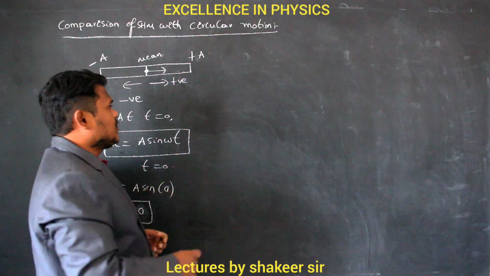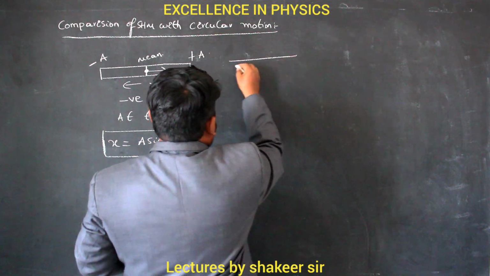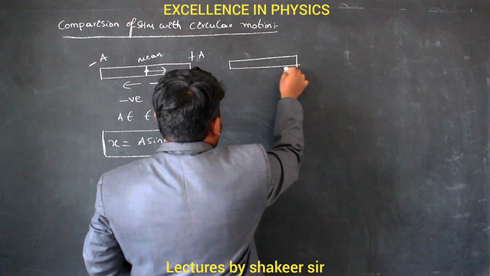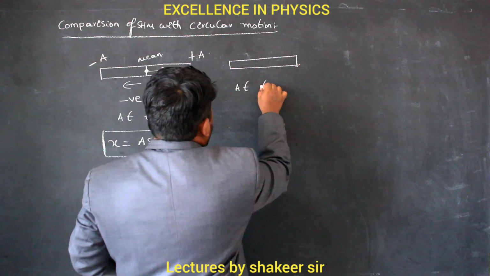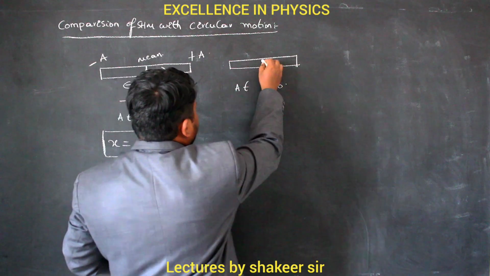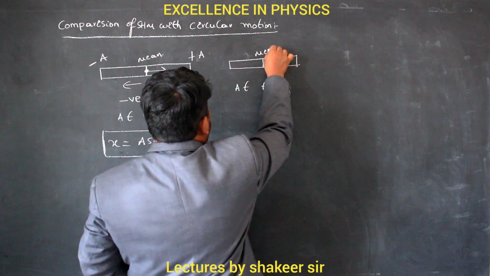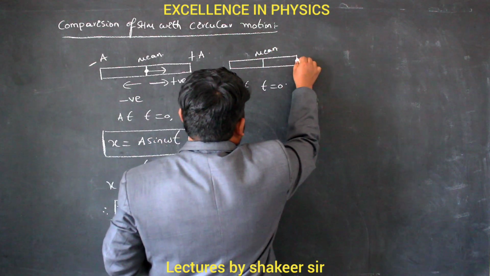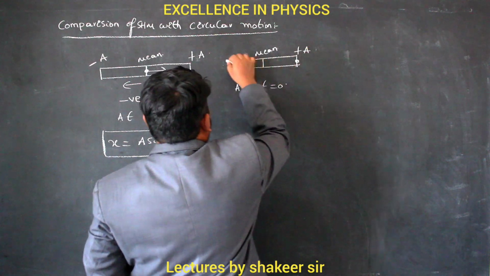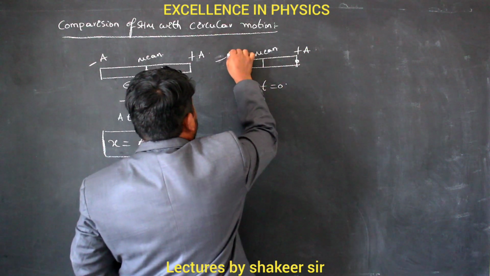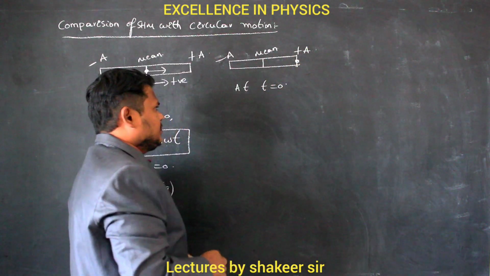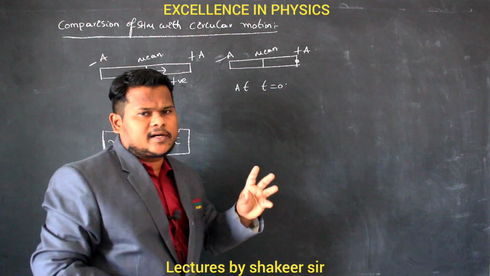Now let us see one more condition. For example, at t equal to 0, when we started observing this motion, the body was already present at the positive extremity. Now how can I write an equation for this?